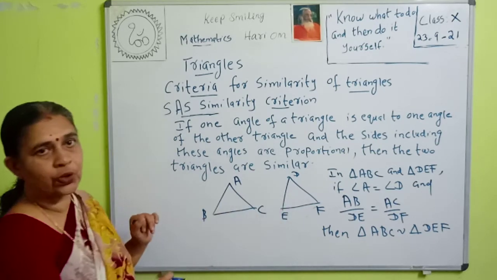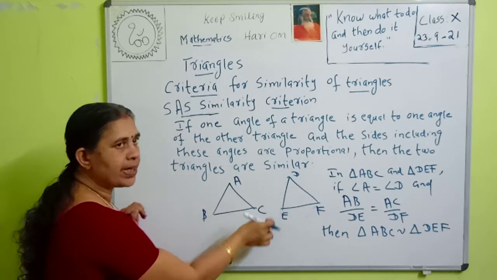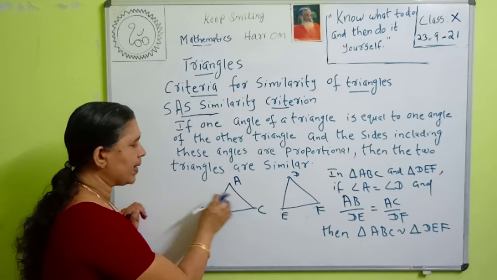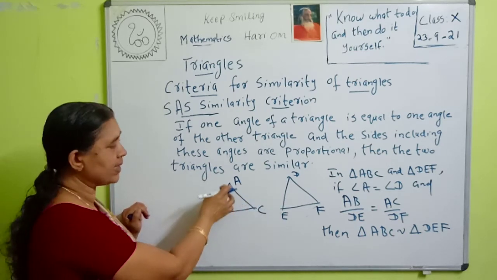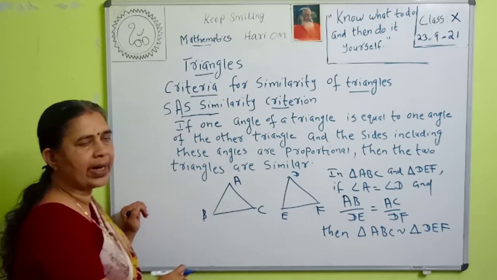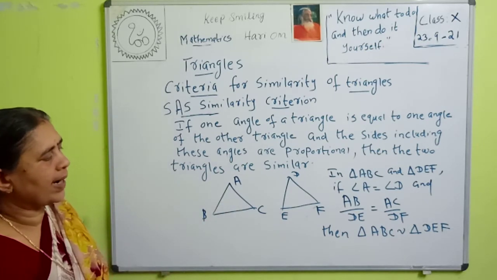The ratios of the corresponding sides: AB corresponds to DE, so the ratio is AB by DE; the next including sides are AC and DF, so AC by DF. Then triangle ABC is similar to triangle DEF.